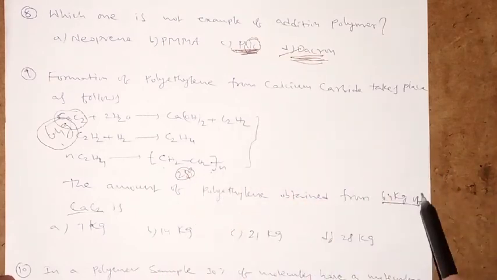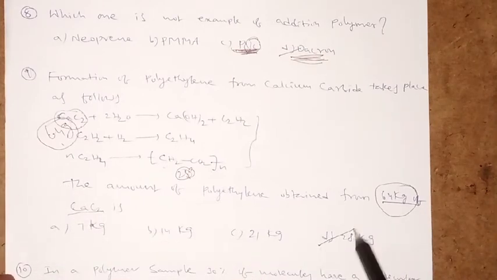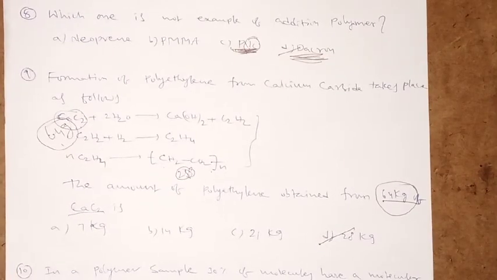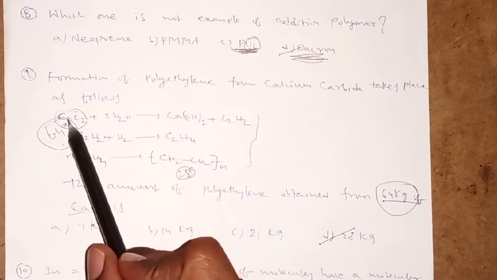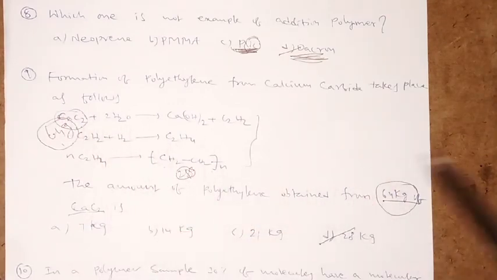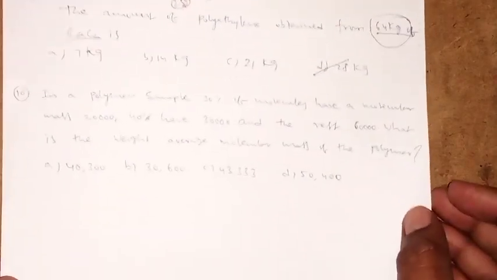How much is given? 64 kg of calcium carbide. Then how many kgs of polythene will we get? 28 kgs. Is it clear? It is a simple stoichiometric question. 64 grams gives 28 grams of polymer, 64 kg how much? So 28 kg. Is it clear? Right. This is also one of the important models.